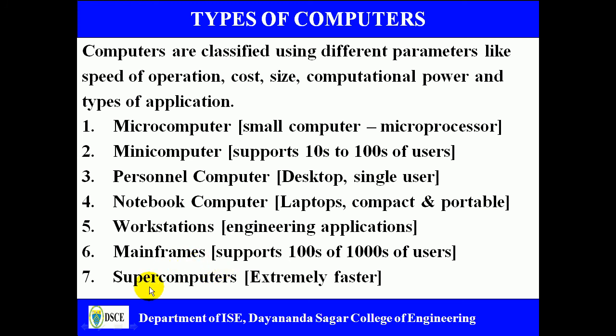At last we have the supercomputer, which is an extremely fast computer, capable of executing hundreds of millions of instructions per second. These supercomputers are very expensive, and they are employed in special applications where a large amount of calculation has to be done.